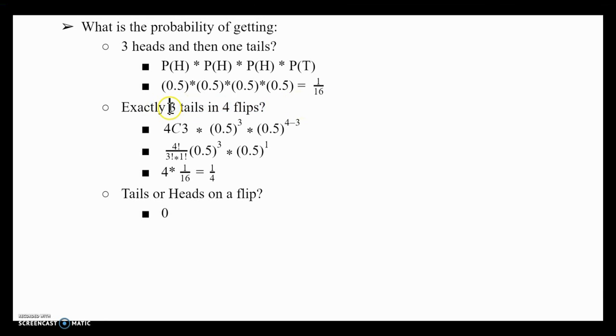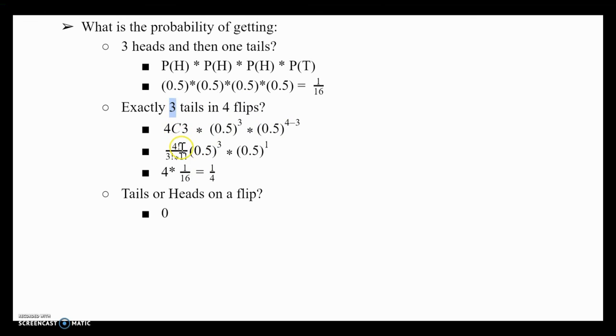Exactly 3 tails in 4 flips. So these are your number of trials, and these are your successes. So you have 4 choose 3. Then you're going to multiply it by the probability of your success raised to this number, so 0.5 to the 3, multiplied by the probability of your failure raised to n, which is your number of trials, minus your number of successes. So you get this sort of equation.